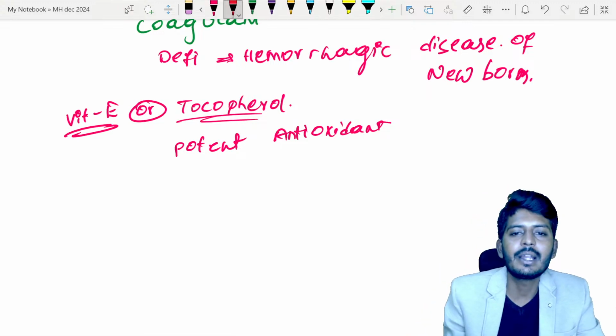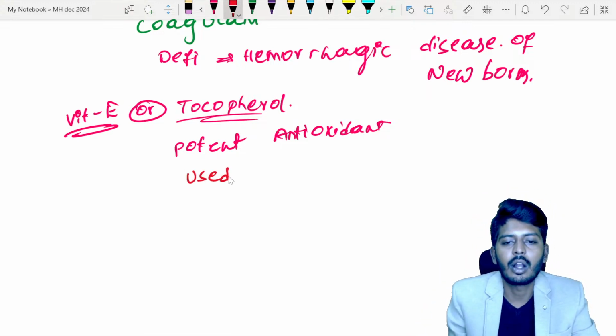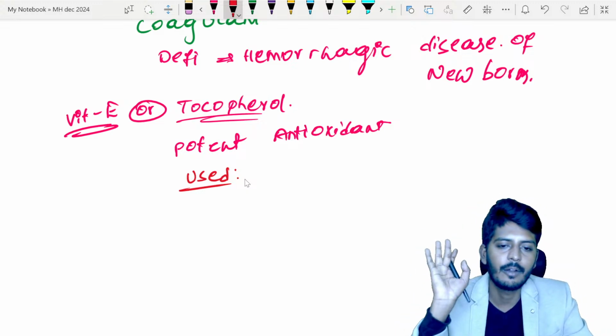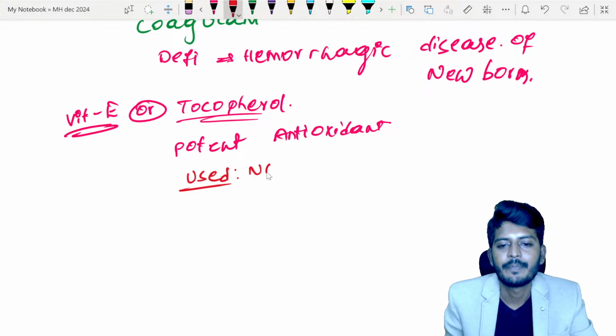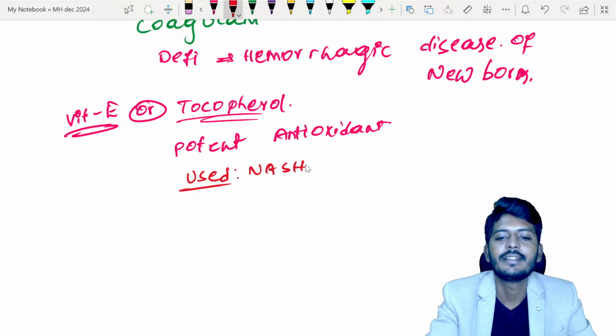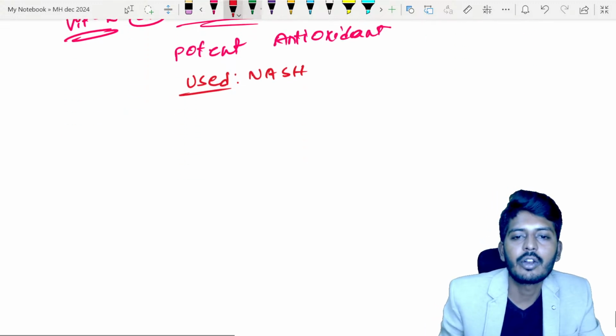It has some clinical uses. Of course there are off-label uses like applying it for the face and hair, which all of you are aware of, but it is also used in NASH, non-alcoholic steatohepatitis. Let's go to the water soluble vitamins.